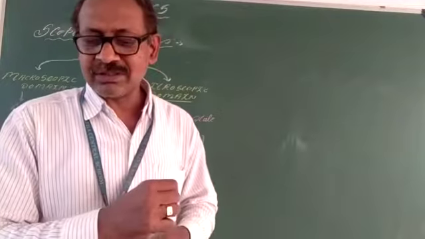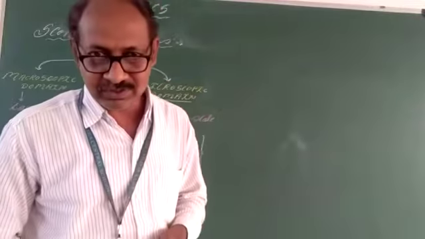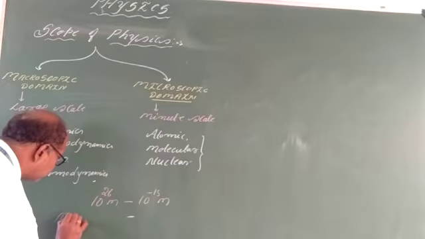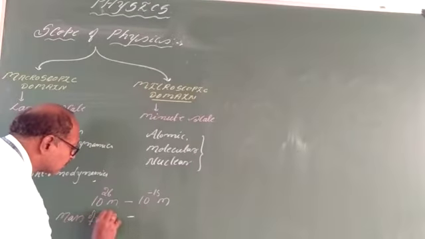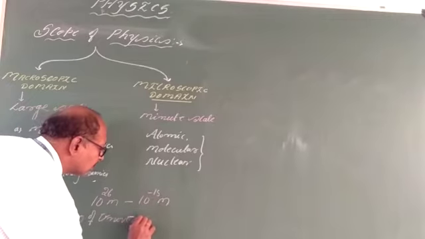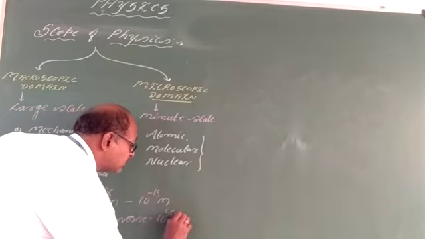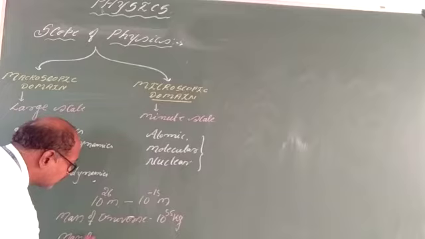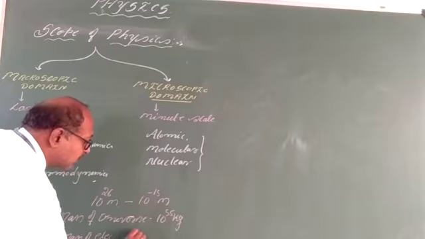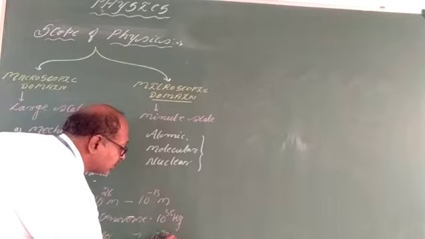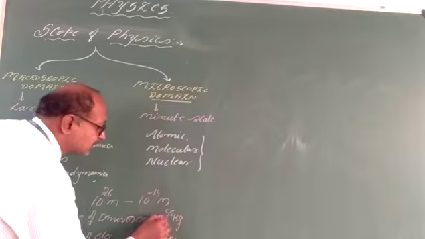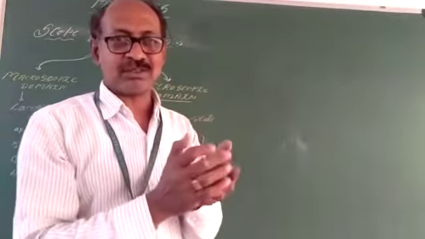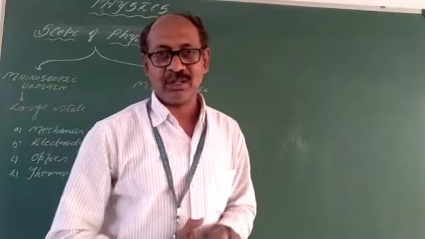Another example is the mass of the universe. Let us say the mass of the universe is 10 to the power of 55 kg, compared to the mass of an electron, which is 10 to the power of minus 30 kg. We are comparing the macro level of study and the micro level of study.